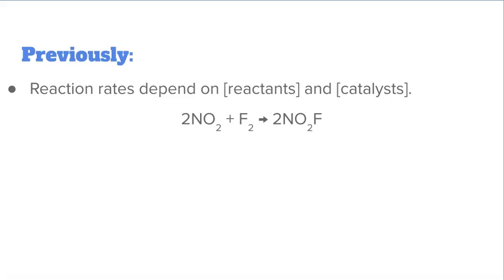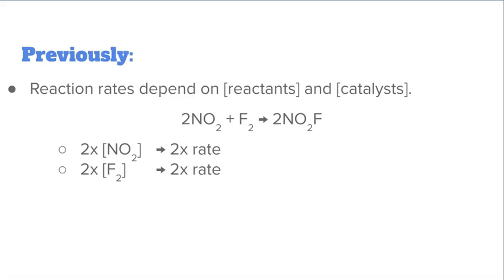Nitrogen dioxide reacts with diatomic fluorine to form something called nitryl fluoride. Now, if you went into the lab and performed this reaction, you would eventually discover that by doubling the concentration of both reactants, you would double the rate of reaction.